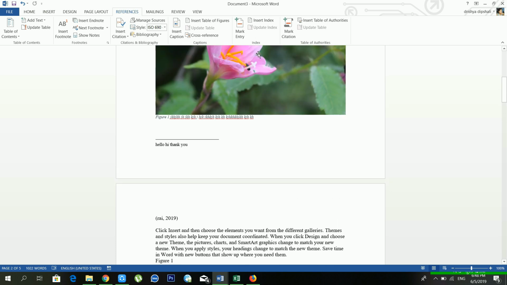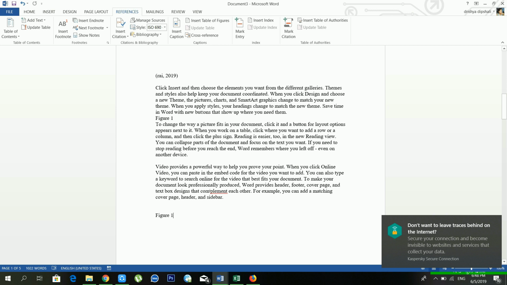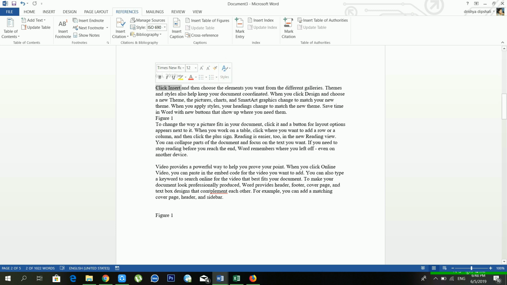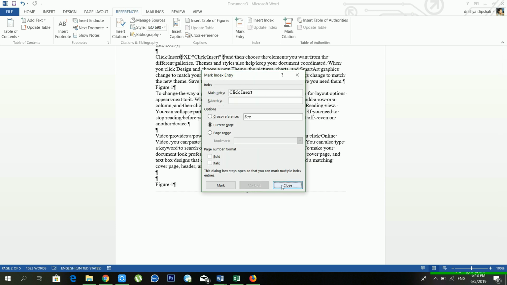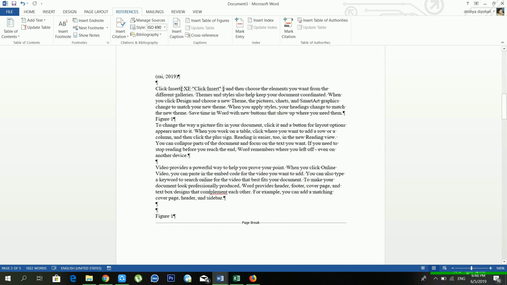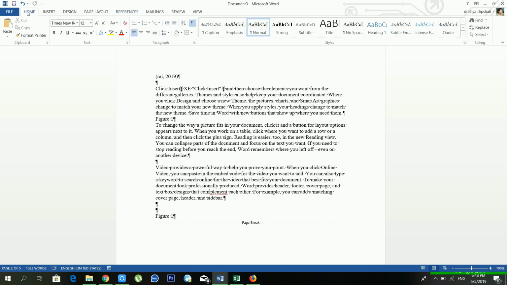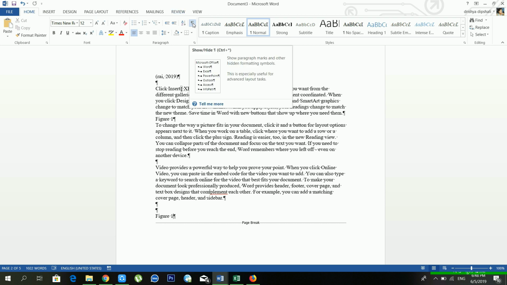Another option available is mark entry. If you want to mark your text, you just have to select it, go to mark entry and mark it. When you mark your text, the show hide option will be displayed inside your document. If you want to disable this one, just go to home and click on the show hide option.